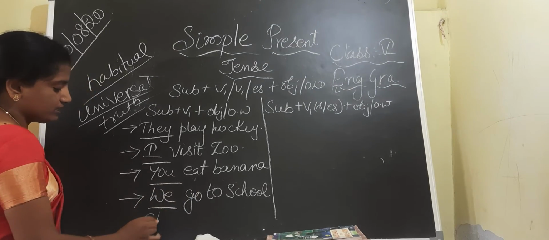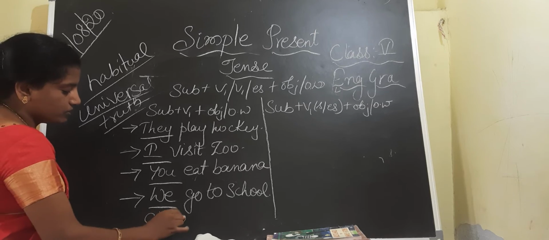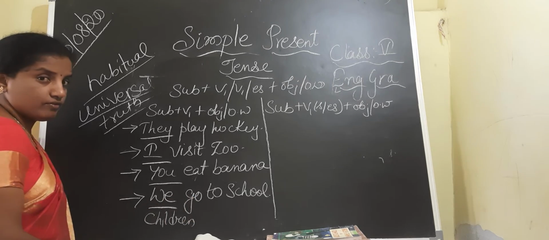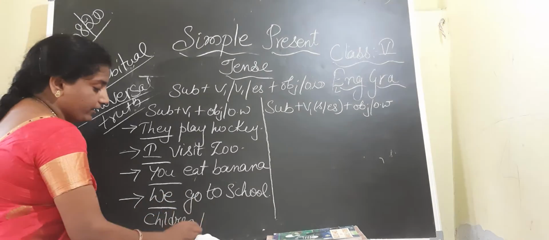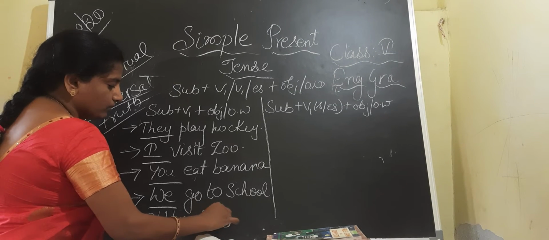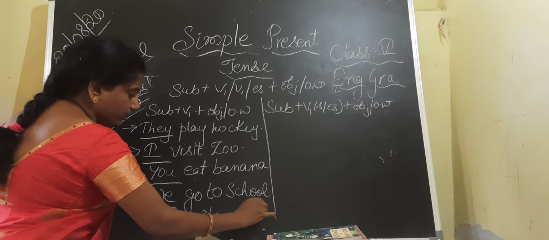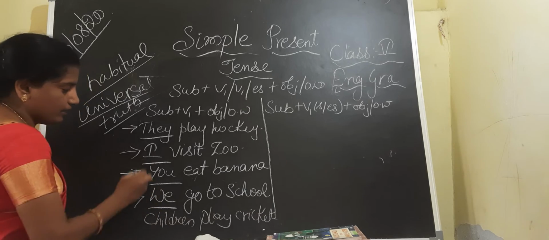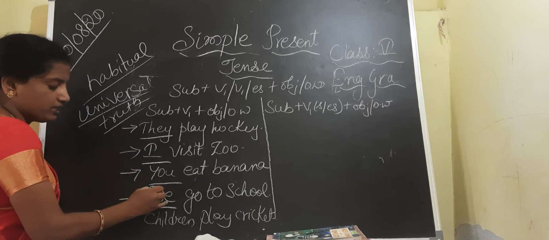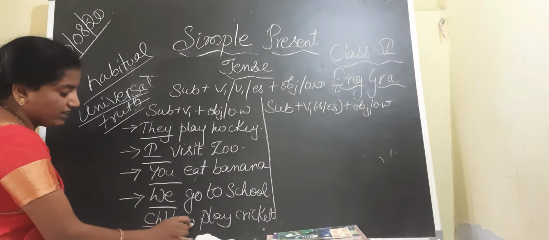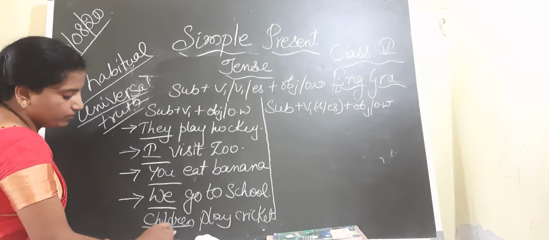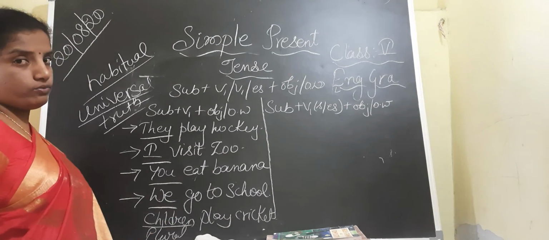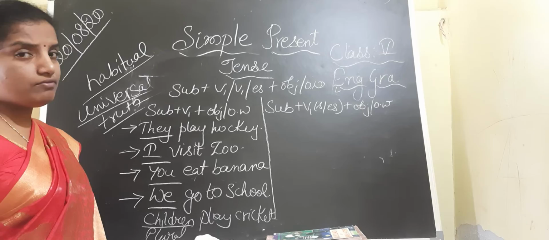Suppose children, this is plural. Children, plural. You can't say V1 with s. Children play cricket. So again, along with these subjects and more plural nouns, we have to use V1.